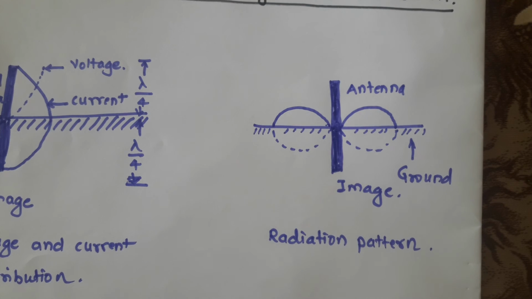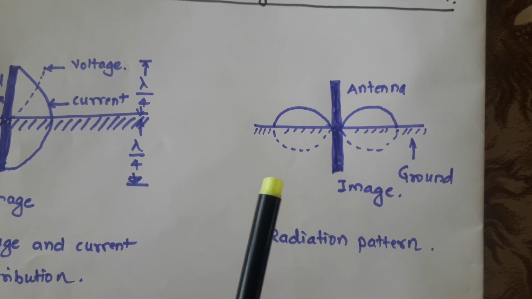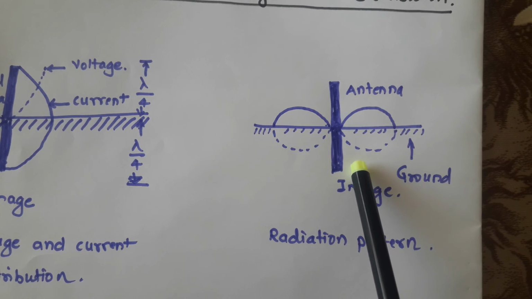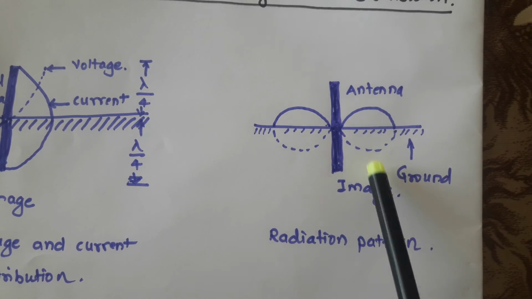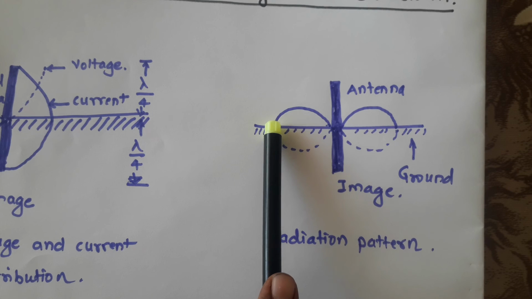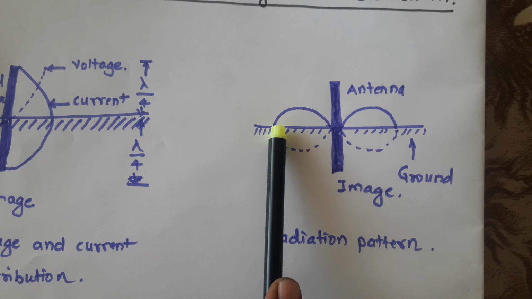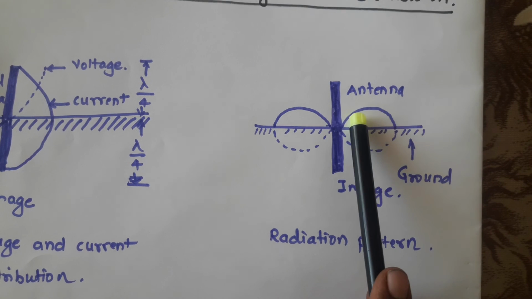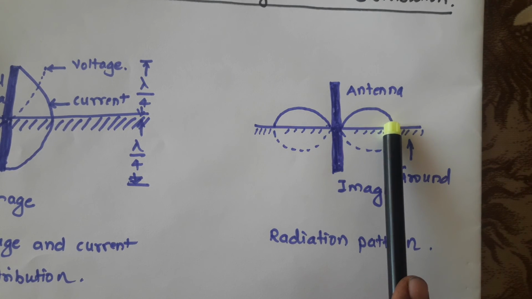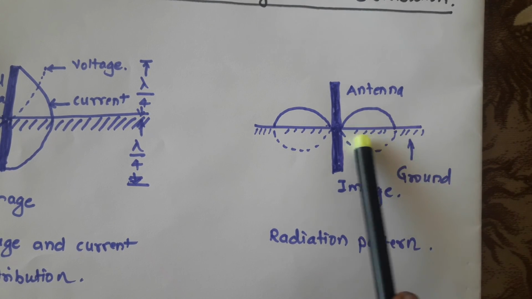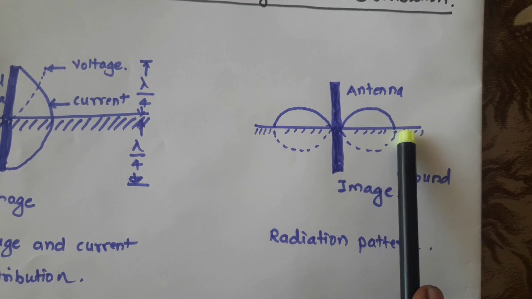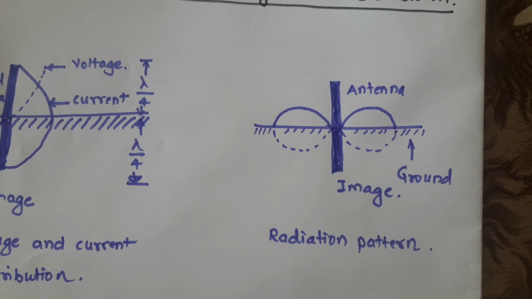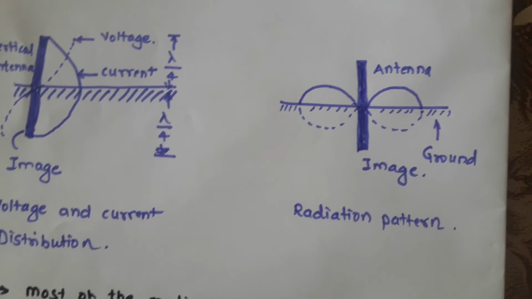Now this is your radiation pattern of the antenna. If this is your dipole, lambda by 4 plus lambda by 4 totals lambda by 2. Half of the lobe is above the ground plane and half of the lobe is below the ground plane. Similarly, for this direction, half of the lobe is in the upper direction of the ground surface and half of the lobe is assumed to be below. So this is all about the radiation pattern of the antenna.